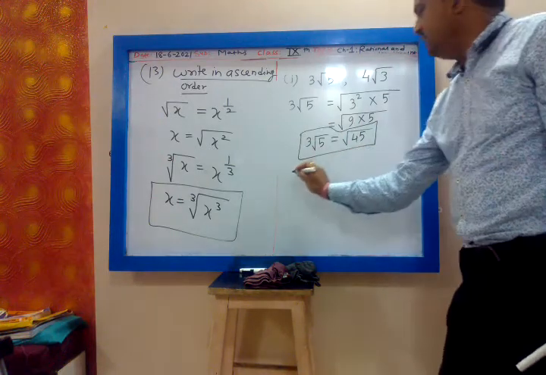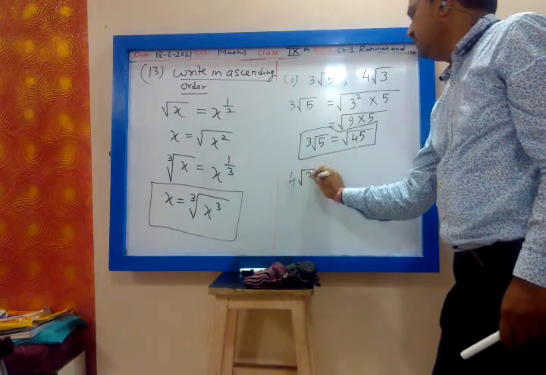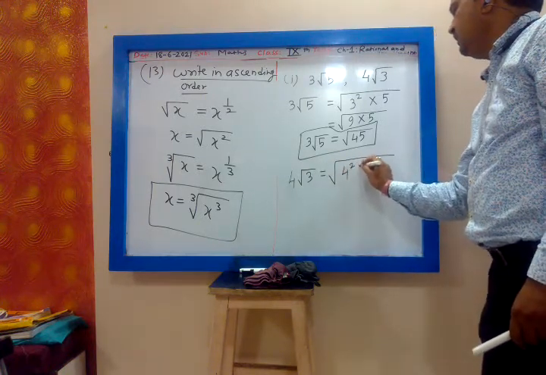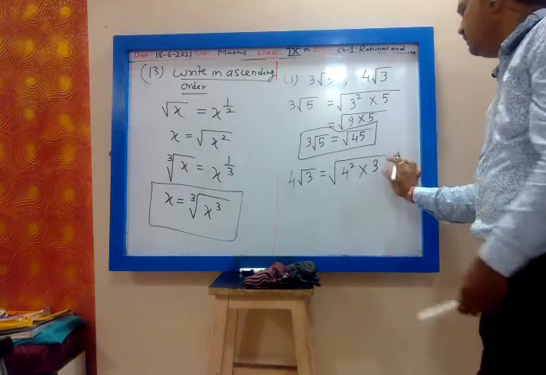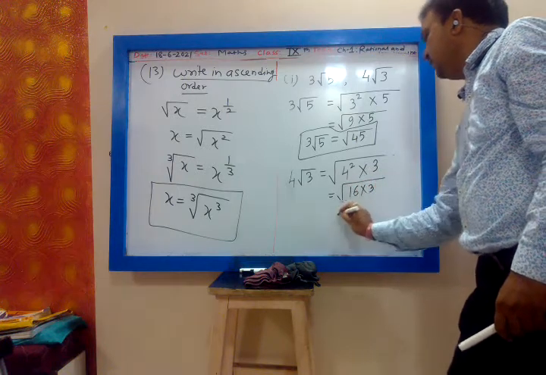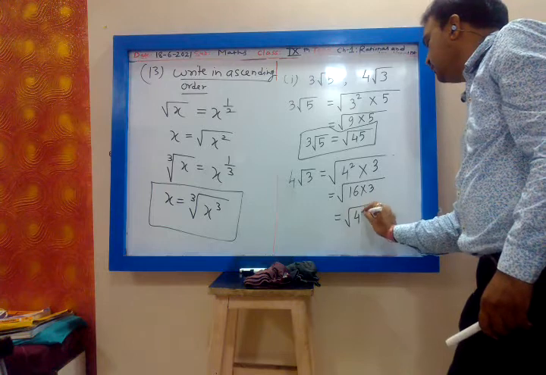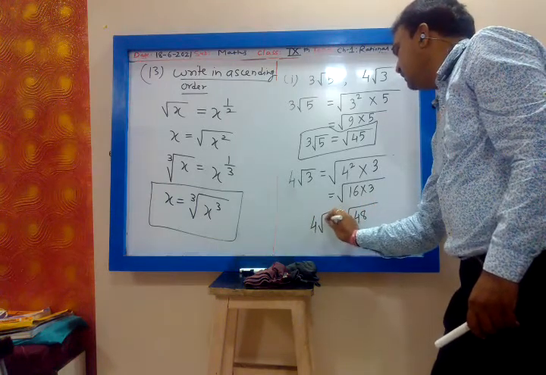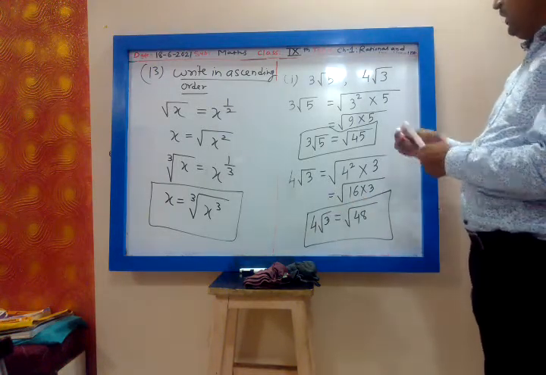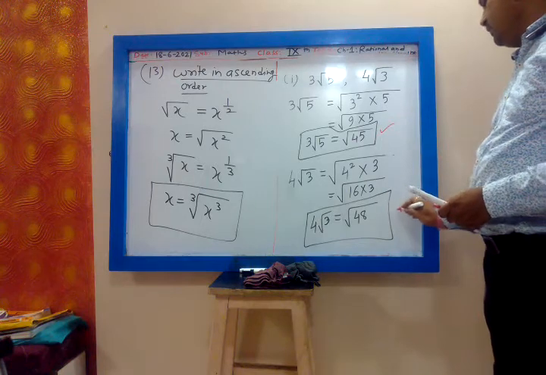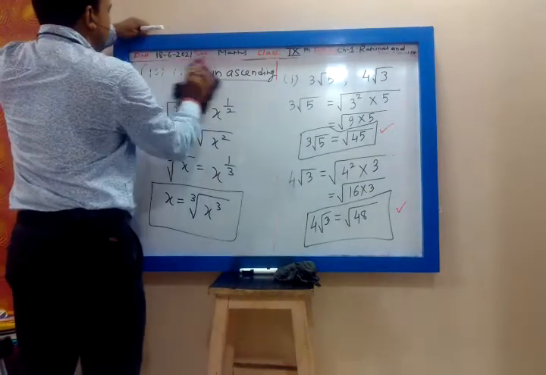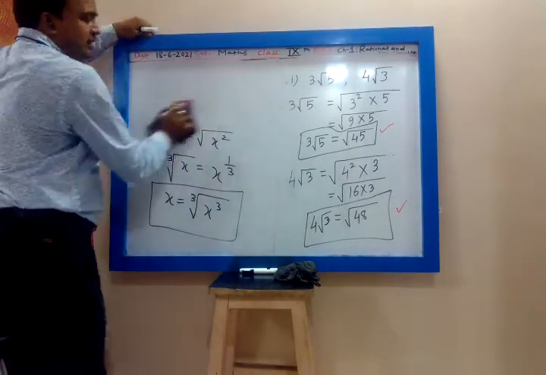Similarly, we find 4 root 3. This 4 I will take inside the square root. It will be 4 square into 3, where 3 is already there in the square root. 4 square is 16, and 16 into 3 is root 48. So 4 root 3 is nothing but root 48. Now we have seen both numbers: 3 root 5 is root 45, and 4 root 3 is root 48. Now you can see two numbers, 45 and 48.